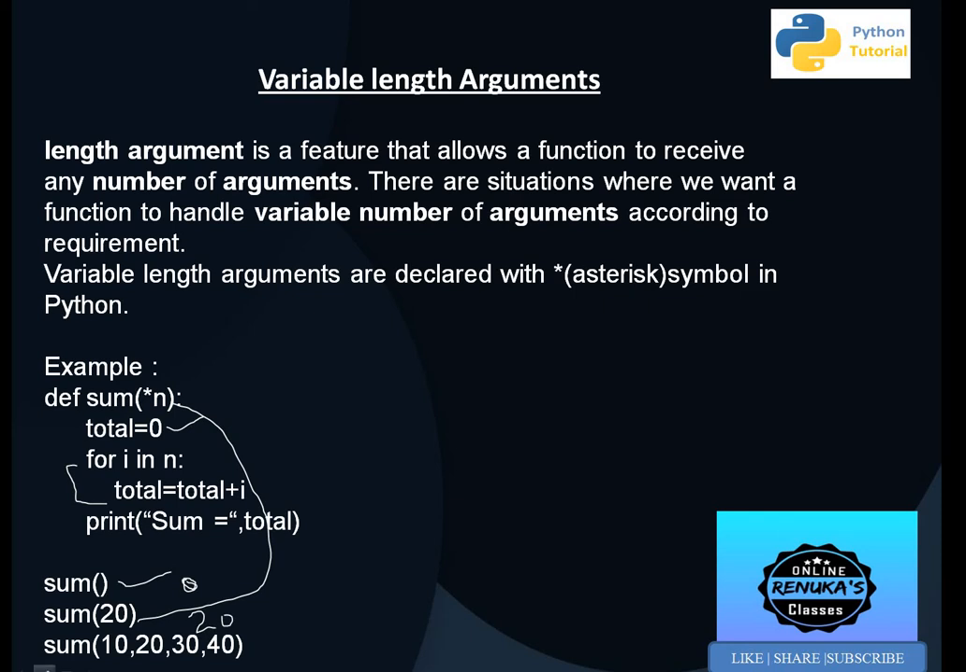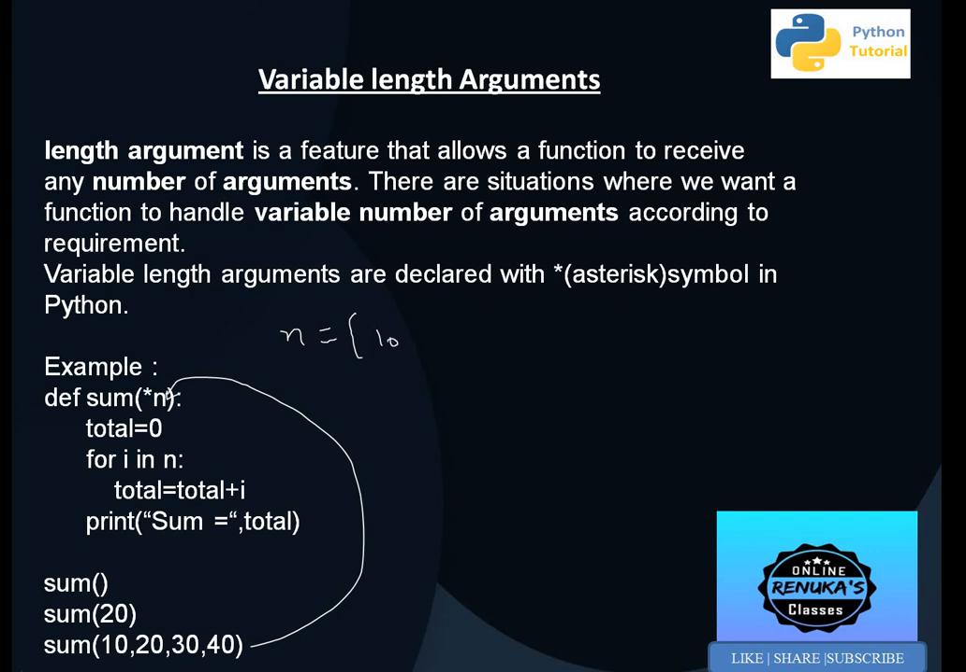So this is how we can call variable length arguments. But for this function where we are passing 4 values, 10, 20, 30 and 40, all these will be shifted here. Now n is a type of list which is having 10, 20, 30 and 40. So n is having what type of values? 10, 20, 30 and 40.